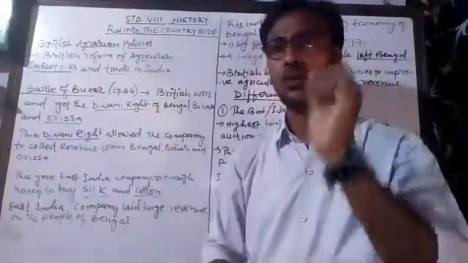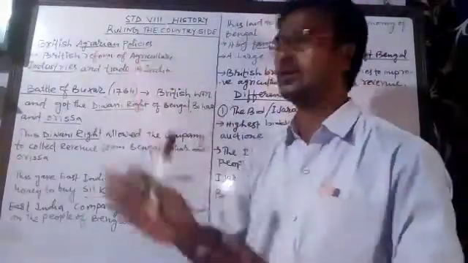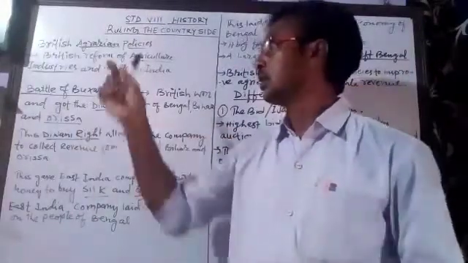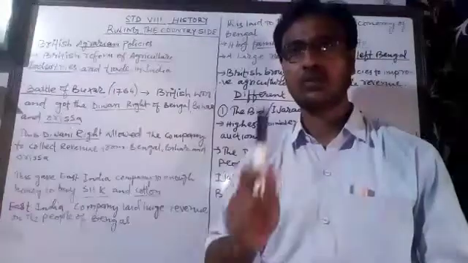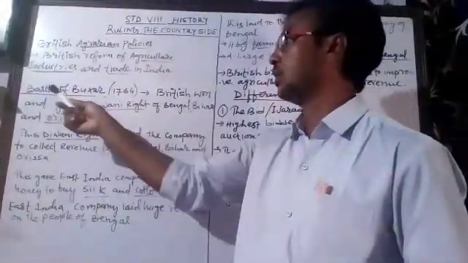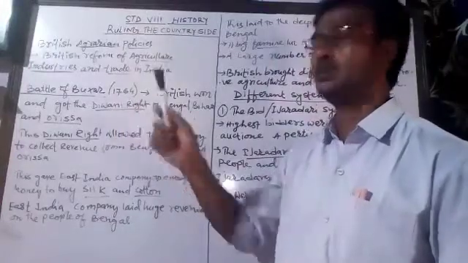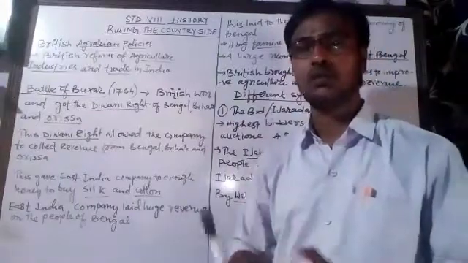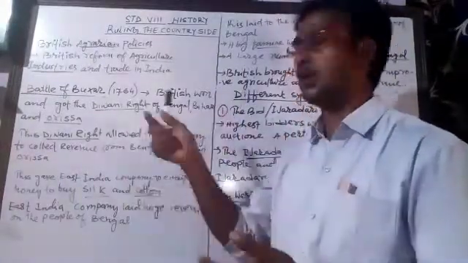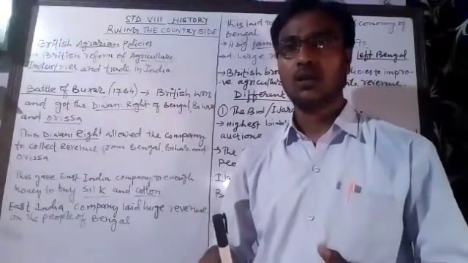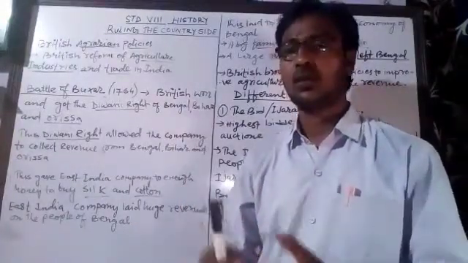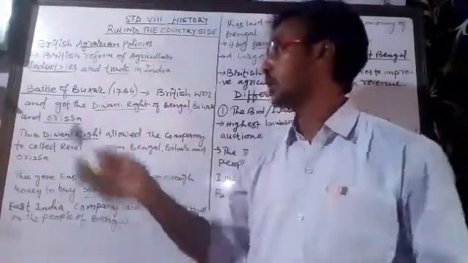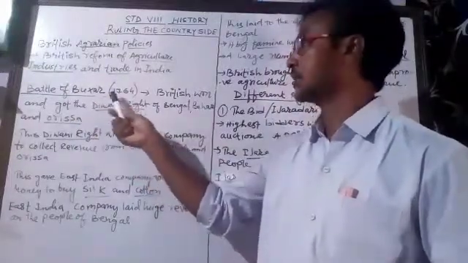Now students, the question is why British wanted to reform the agriculture in India? What was the purpose that British started making some changes in the agriculture? For that we have to go to history. Students, you know that in the Battle of Buxar, which took place in 1764 between the East India Company and Mir Qasim, Mir Qasim fled from Bengal, joined with Shah Alam II and Shujauddaulah, and fought with the East India Company in the Battle of Buxar in 1764.